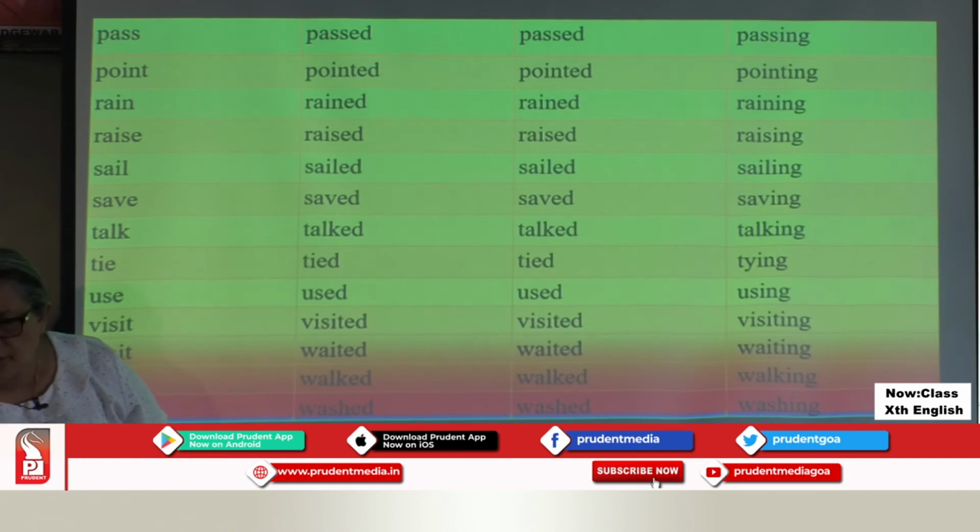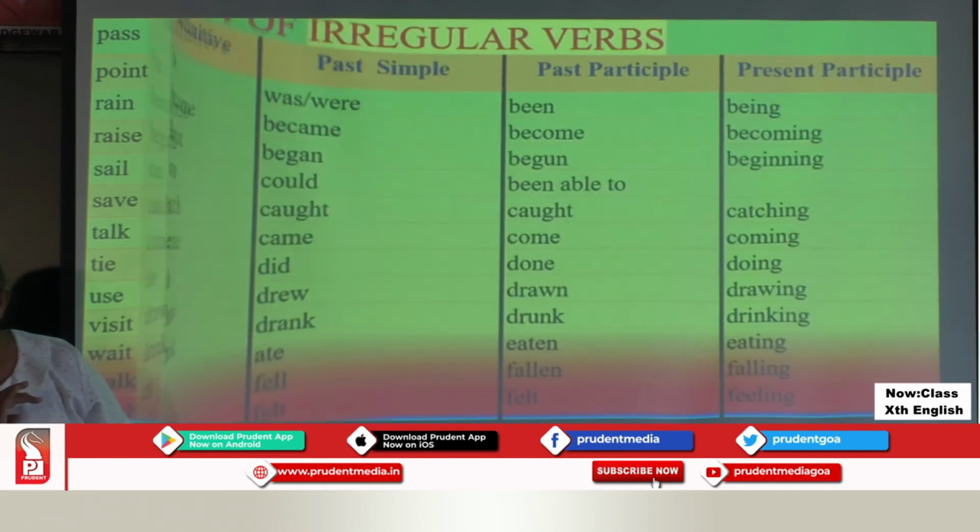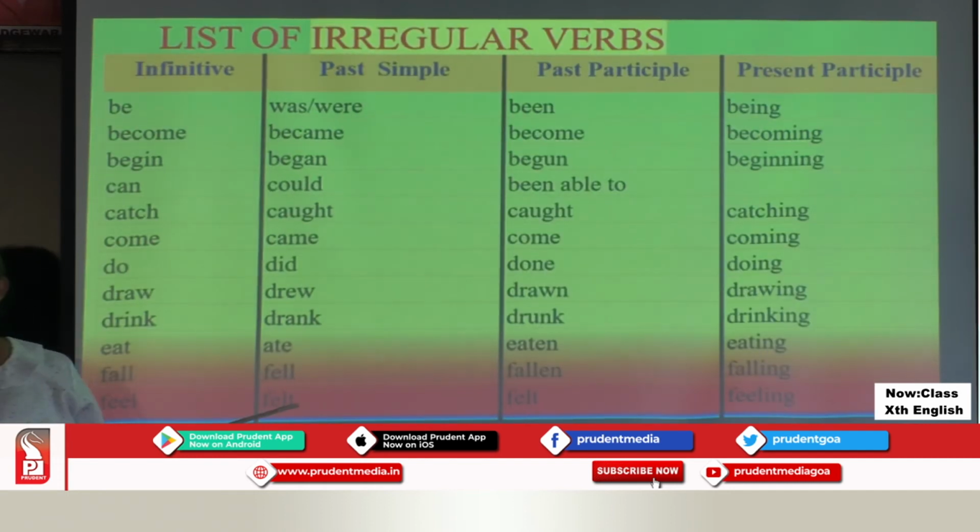I've just picked 2 or 3 in each verb. There are more, children. You can Google them and find them out for yourself, or do reference with any grammar book. Now, I would like to take you on with the list of irregular verbs.